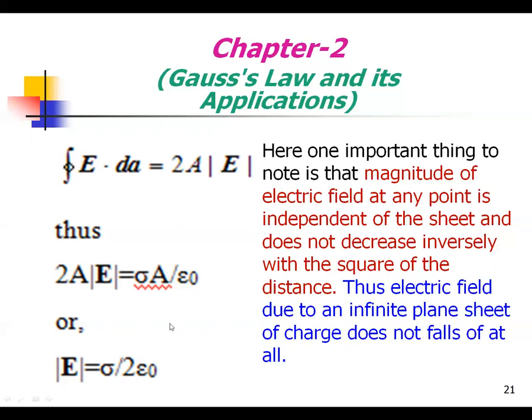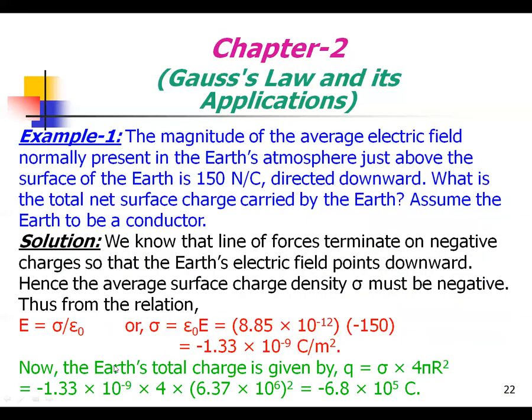Thus the electric field due to an infinite plane sheet of charge does not fall at all. So |E| equals sigma by 2 epsilon naught.